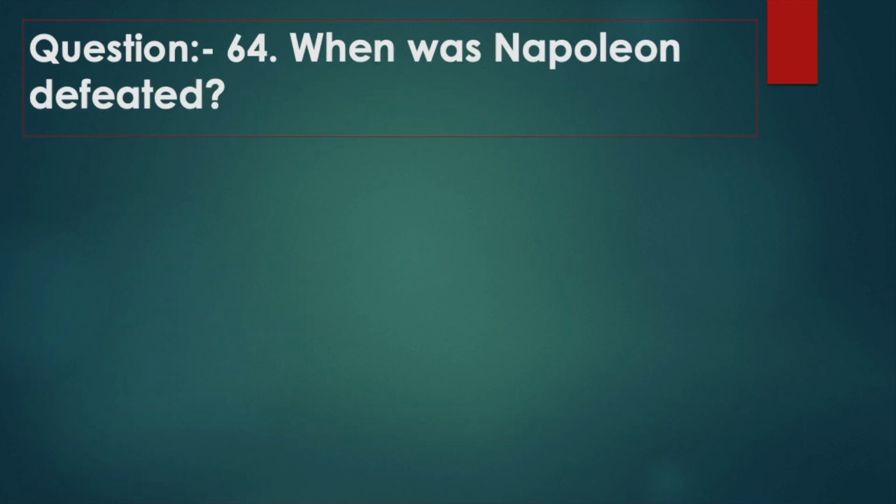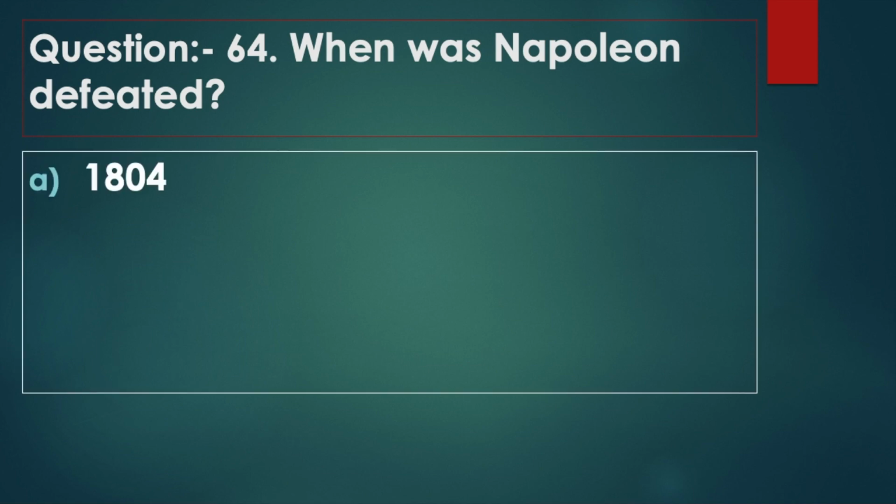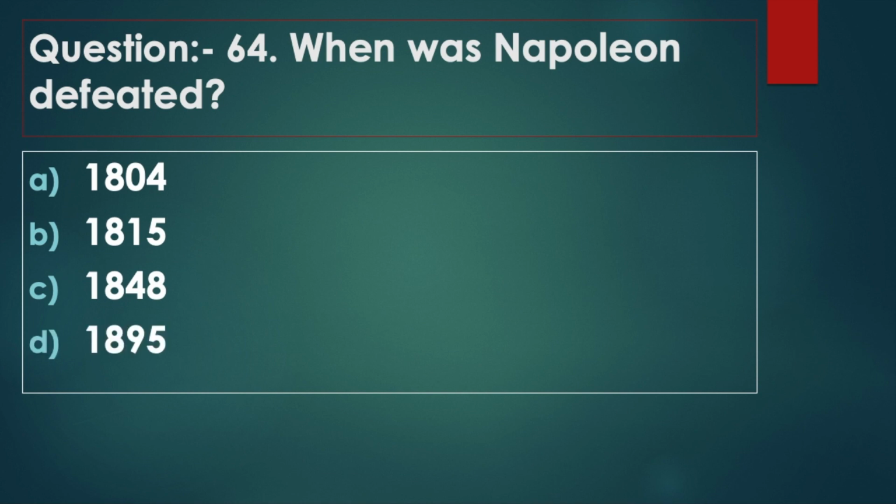Question 64. When was Napoleon defeated? Option A, 1804. Option B, 1815. Option C, 1848. Option D, 1895. Answer option B, 1815.